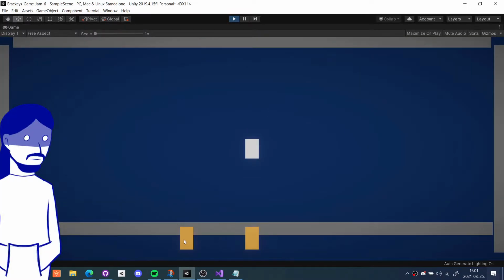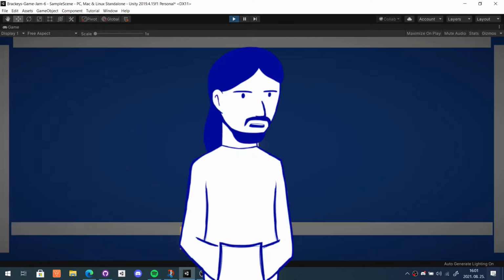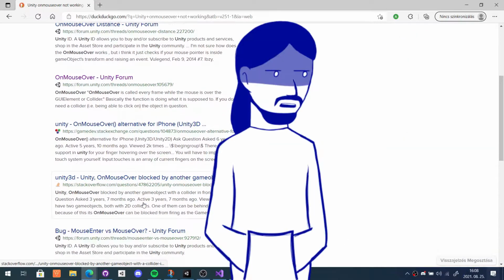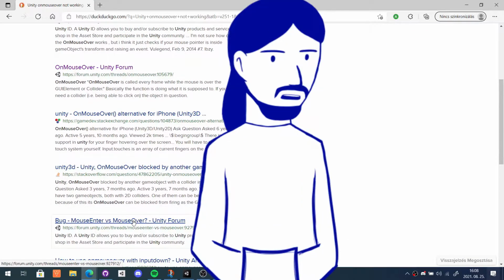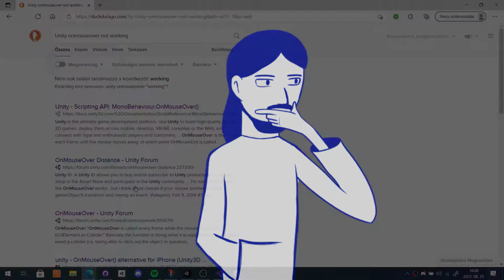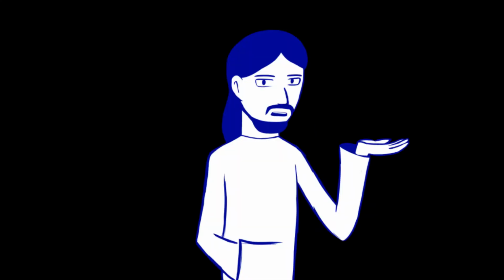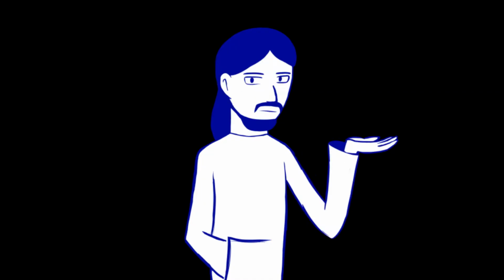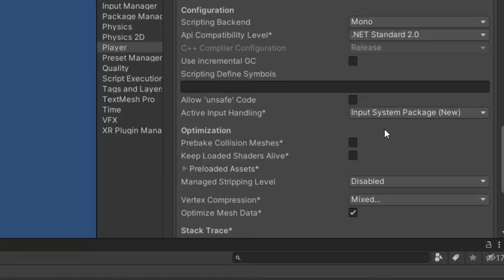Except, it's not working. Why do on mouse enter and the other methods not work? In all these forum posts they're saying on mouse enter doesn't work on UI elements. But I'm not trying to use them on UI elements, so what now? Maybe I should try using raycasts instead. Alright, that didn't work. I'm losing it. Eventually. You know, wouldn't it be funny if on mouse enter only worked with the old input system and that was the whole reason it wasn't working?